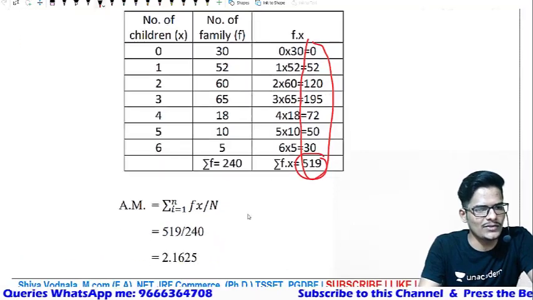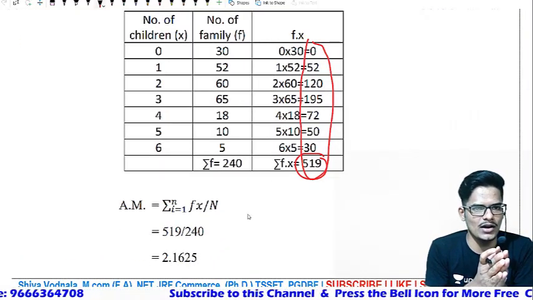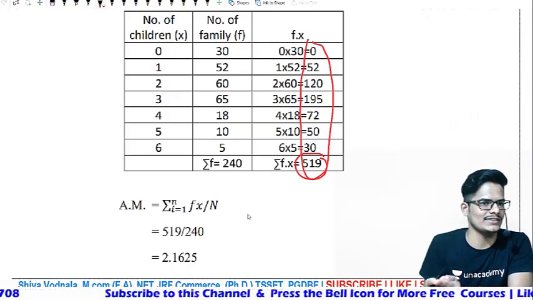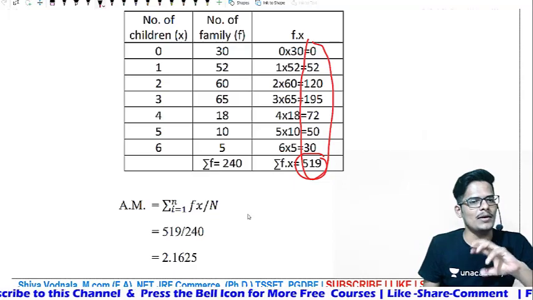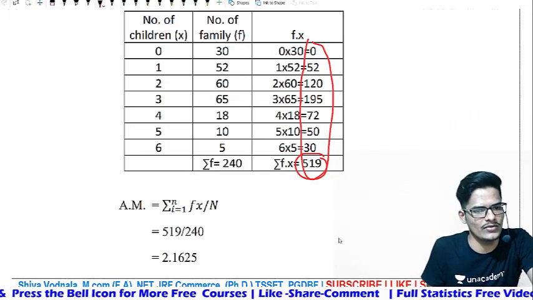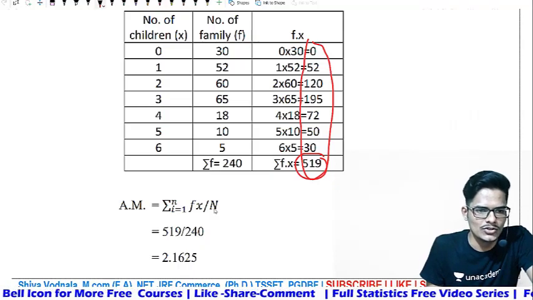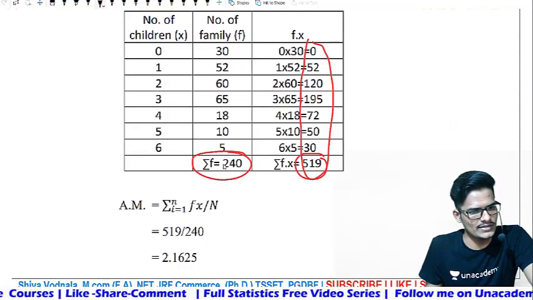So the ultimate formula is the summation of frequencies into observations divided by the summation of frequency, which is 240.